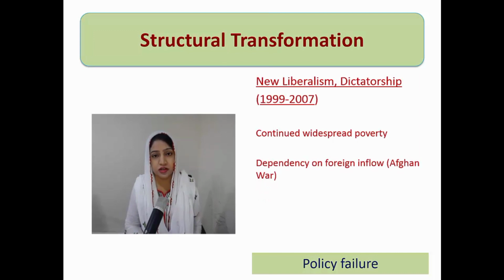Secondly, in this time period we had seen again an Afghan war effect, and this time Afghanistan was invaded by the US. So इस दफ़ा US के साथ ही, and we had seen inflow of the US aid due to the Afghan war to Pakistan. So this inflow in the name of war used to be quoted as dependency on the foreign inflow of resources. So foreign resources के ऊपर हमारी dependency जो थी वो एक policy failure है. Although this time dependency जो है वो बहुत ज़्यादा affect नहीं कर सकती थी क्योंकि हमारी economic performance बहुत अच्छी रही throughout this time period.